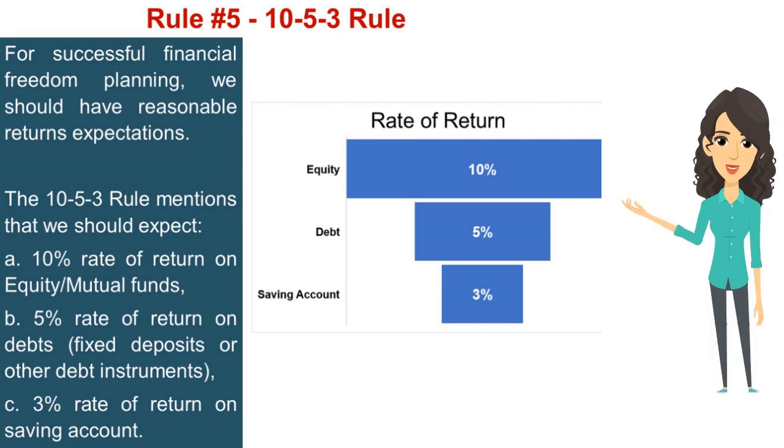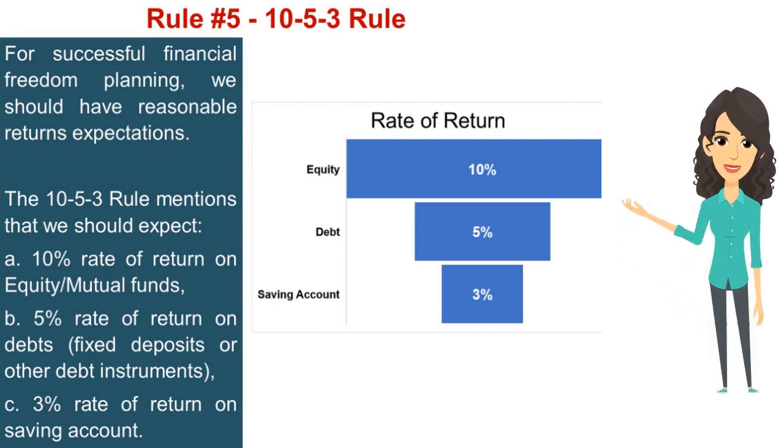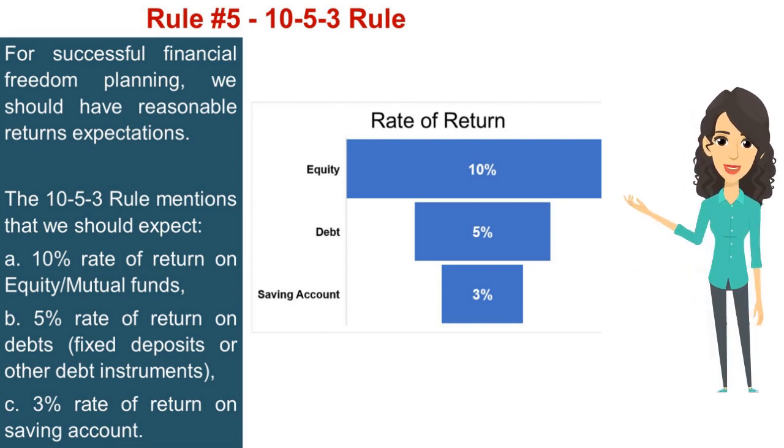Rule number 5, the 10, 5, 3 rule. Many people do not know what are the reasonable returns on equity, debt and saving account. This rule mentions that one should expect: a, 10% rate of return on equity or mutual funds; b, 5% rate of return on debts, fixed deposits or other debt instruments; and c, 3% rate of return on a saving account.